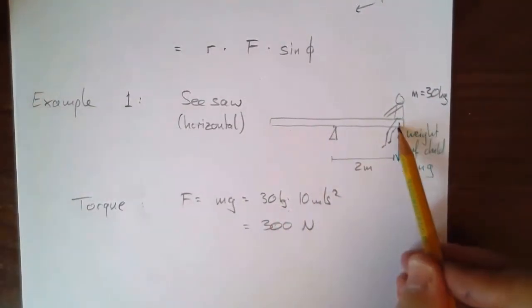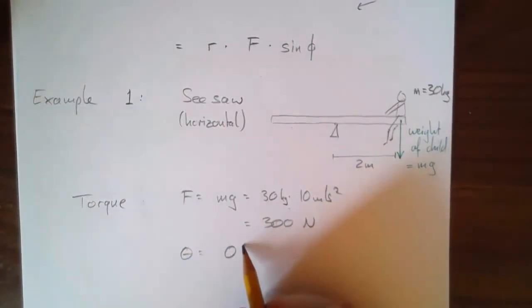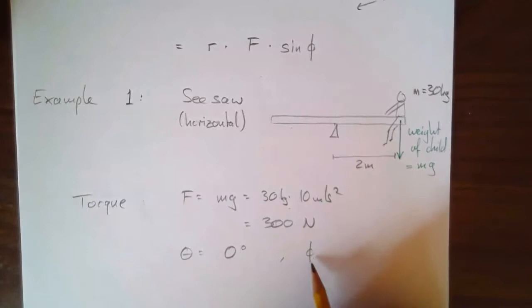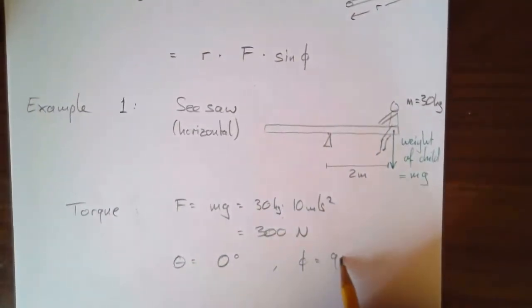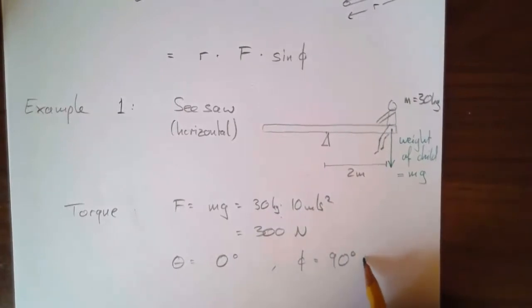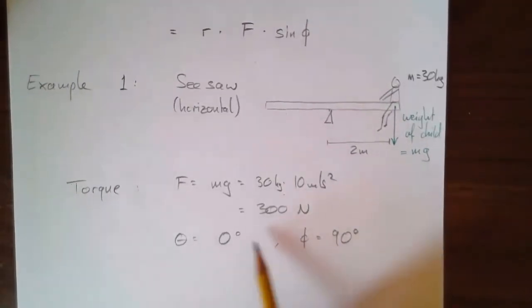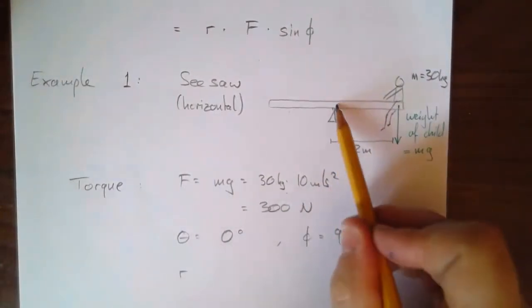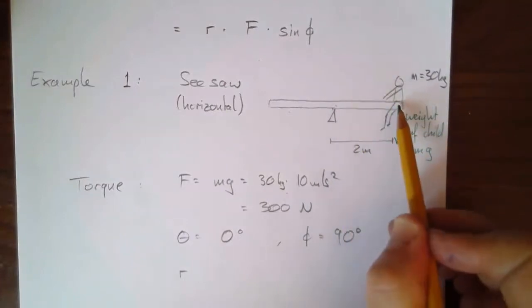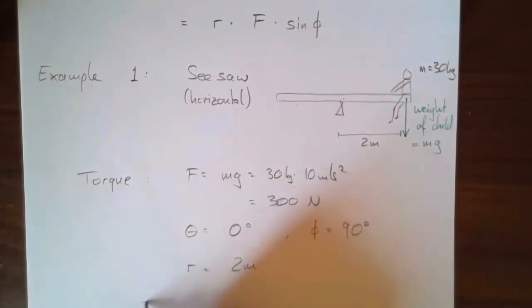So 300 newtons, they're acting here. The angle is 0 degrees, or we could speak in terms of the other angle phi, which would be 90 degrees. Of course, we can also express this in radians. Right now, I'm not going to do this. In the future, we'll probably use primarily radians, actually, but we'll come to it later. And then the distance from the pivot point, the radius of rotation, that would be 2 meters. So that makes the torque